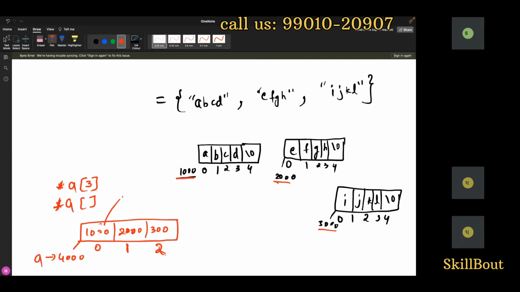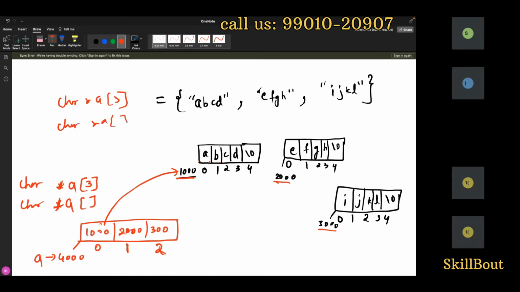This address is pointing to here. After pointing here, how many bytes do I want to access, guys? 1 byte. That's the reason I'll call it character. For example, I can write character star A of 3, or else I can write character star A of like this also.